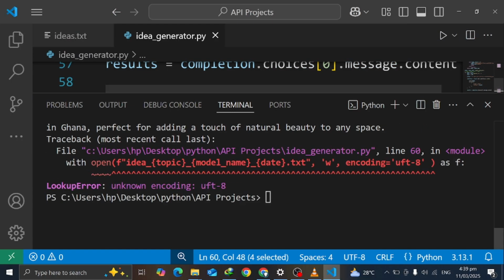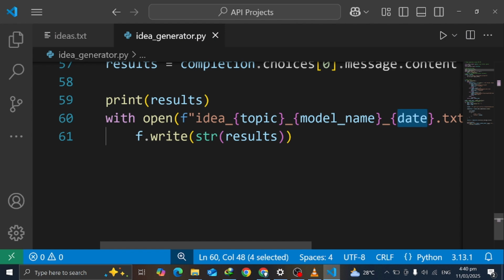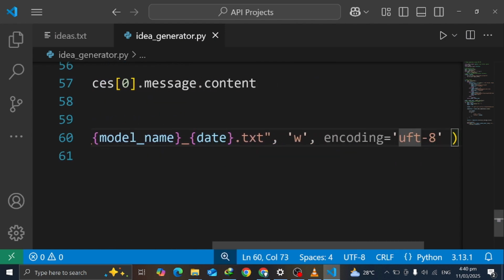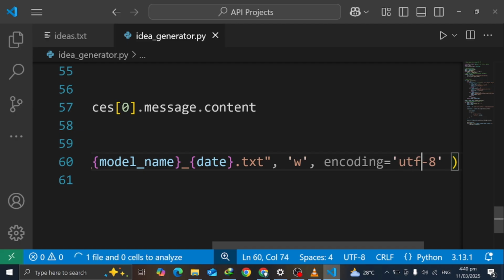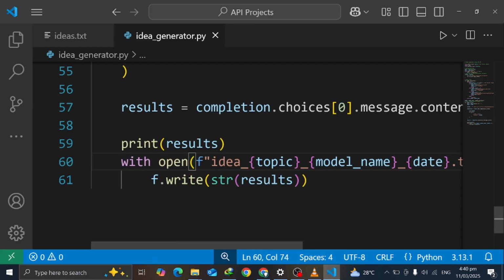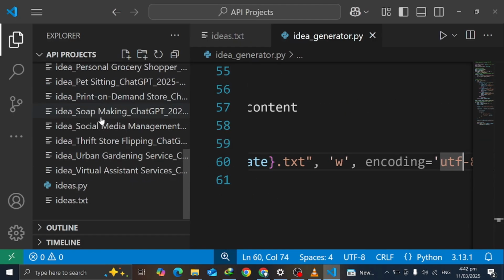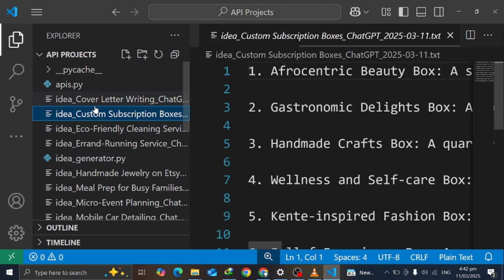Okay, yɛnya error wɔ ha. Ɔse deɛ write encoding as F. Okay, and unknown encoding UTF-8. Sorry, write UTF-8. Okay, UTF-8. Nti yɛnsan run foforɔ. Model ChatGPT. Nti wotumi sɛ yɛagenerate ideas nyinaa wɔ ha.